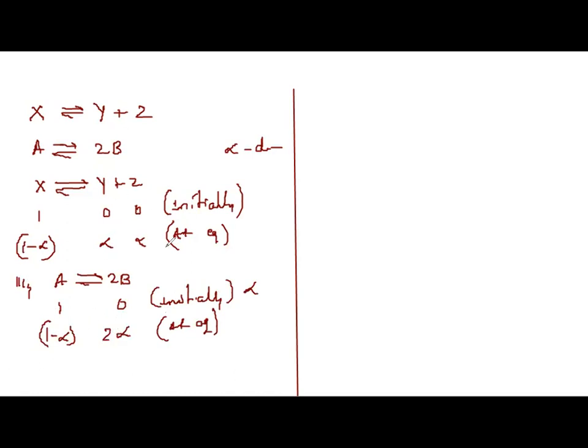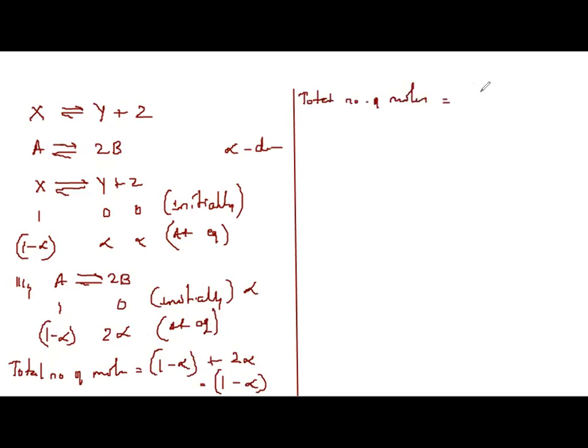So in this first equation, total number of moles is how much? 1 minus alpha plus 2 alpha. Correct? This comes out to 1 plus alpha for the first equation. For the second equation, total number of moles at equilibrium will be 1 minus alpha plus 2 alpha. That also comes out to 1 plus alpha. Yes or no? So please do remember these two.